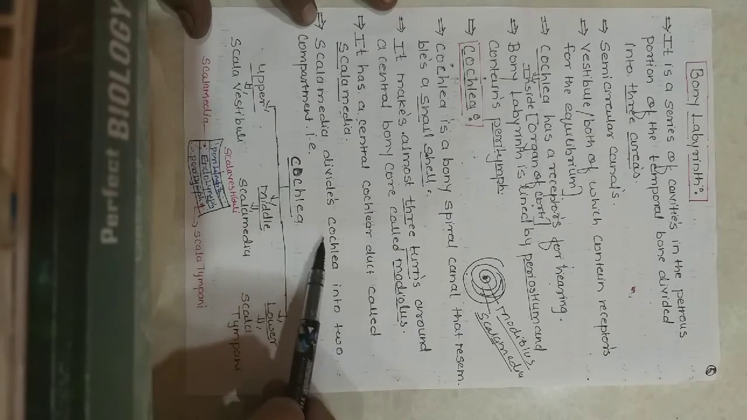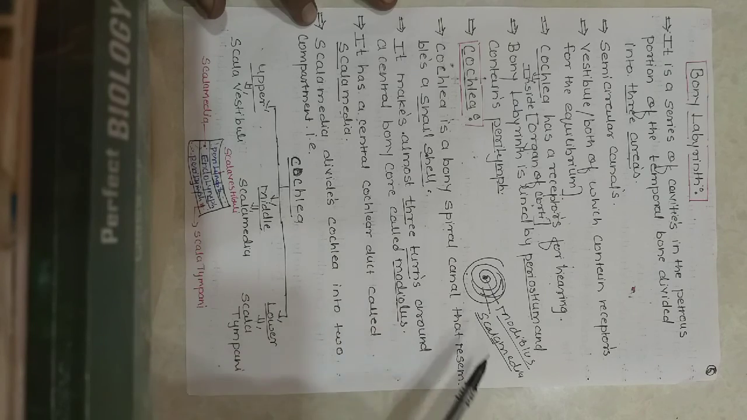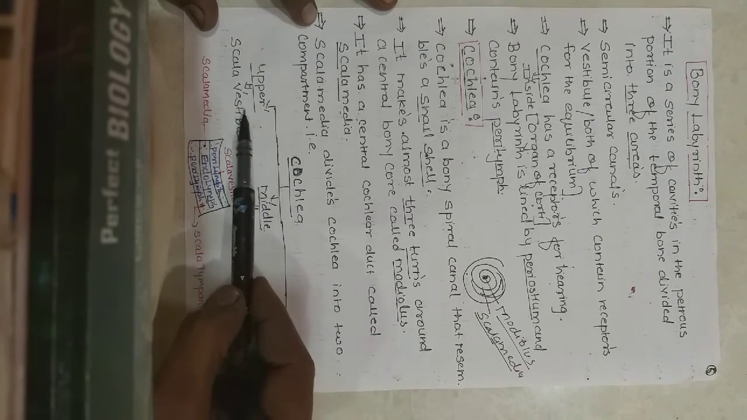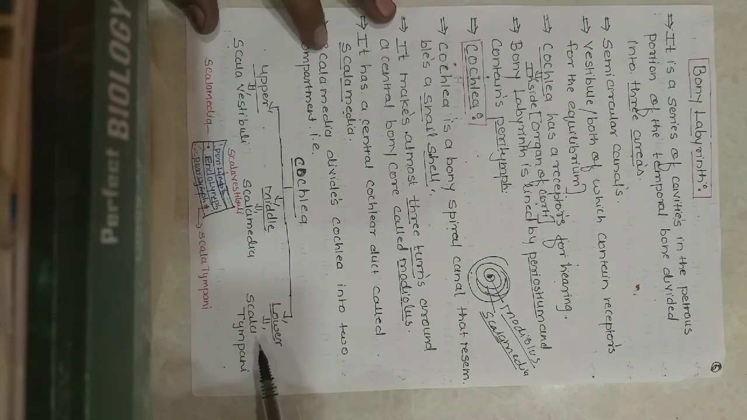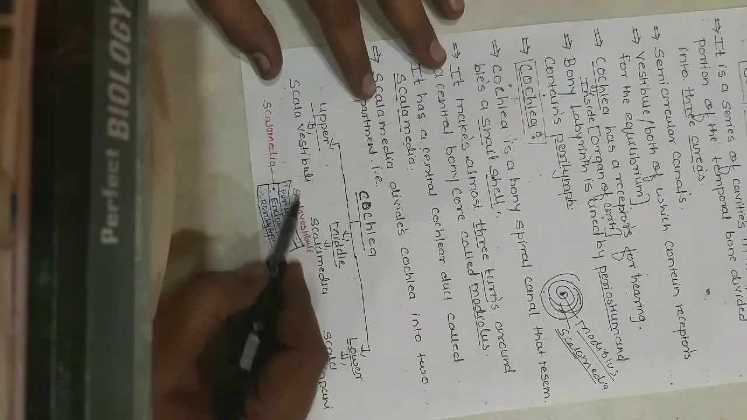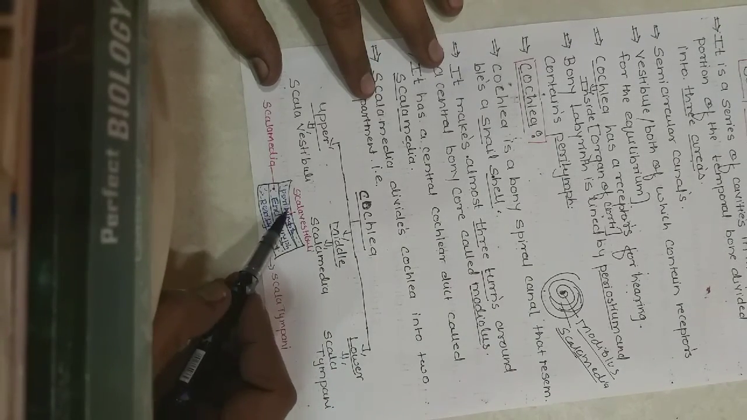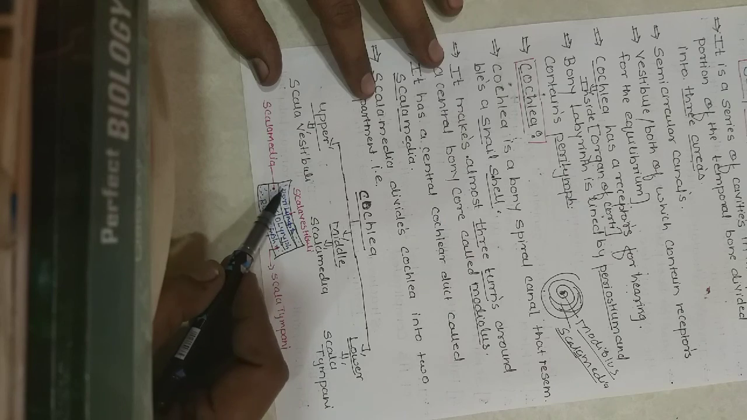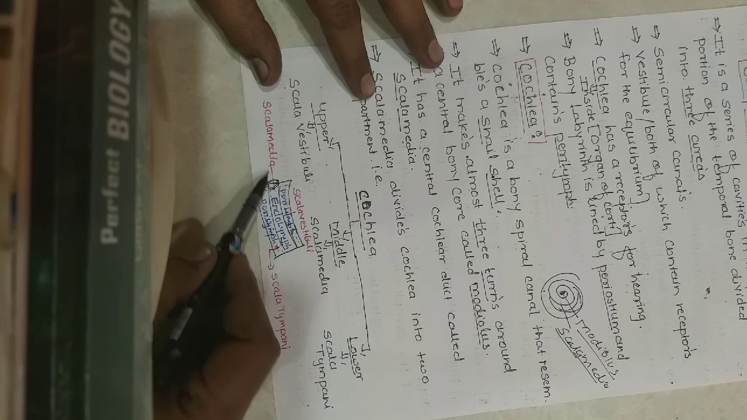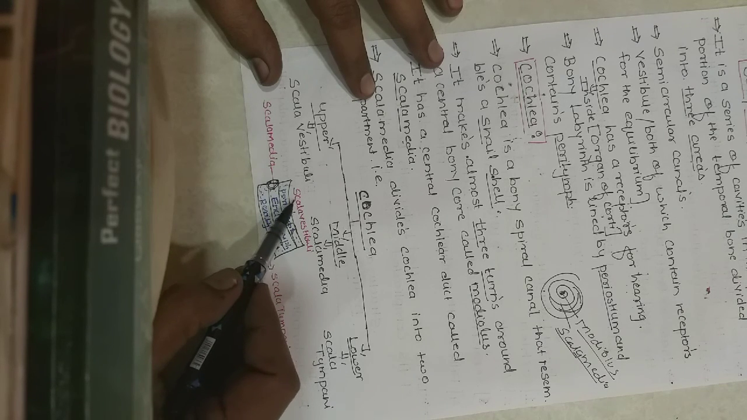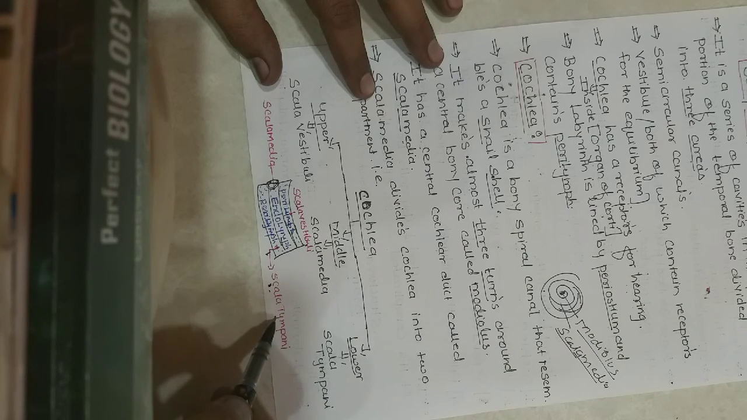The scala media divides the cochlea into two compartments. The upper is the scala vestibuli, the middle is the scala media, and the lower is the scala tympani. If we take the cochlea as one straight tube, in the center is the scala media, on the upper side is the scala vestibuli, and at the lower side is the scala tympani.